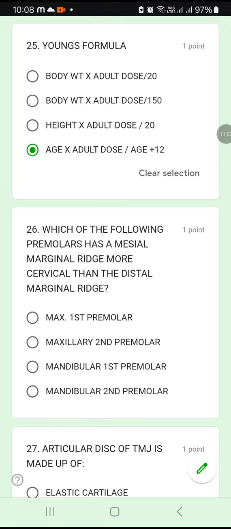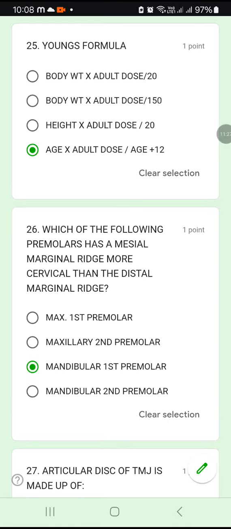26. Which of the following premolars has a mesial marginal ridge which is more cervically placed than the distal marginal ridge? Maxillary first molar, maxillary second premolar, mandibular first premolar or mandibular second premolar? Definitely it is a mandibular tooth, but whether first or second premolar, it is the first premolar.